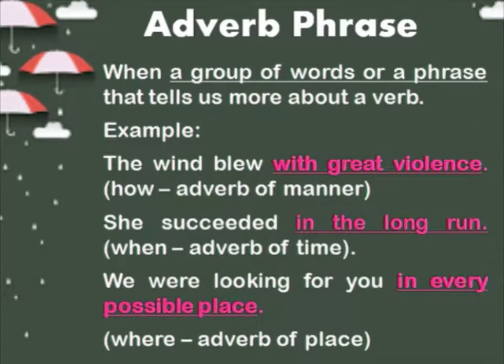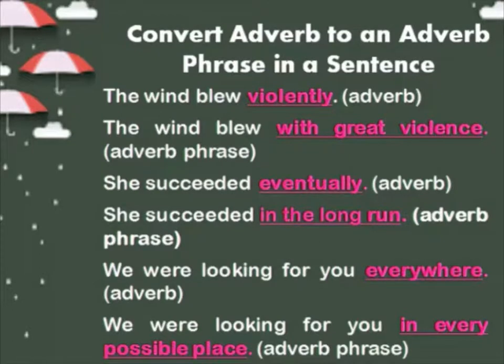We were looking for you. Where were you looking for me? In every possible place. That gives the answer for an adverb of place. Let us see how to convert an adverb to an adverb phrase. Here I have again taken the same example so that we can understand it much better. The wind blew violently. Violently is a single word, so it is an adverb. Instead of violently, when we use a phrase, it becomes an adverb phrase. So in order to convert a sentence from adverb to adverb phrase, you have to change it with a phrase. An adverb must be replaced with an adverb phrase. So violently can be changed with great violence.